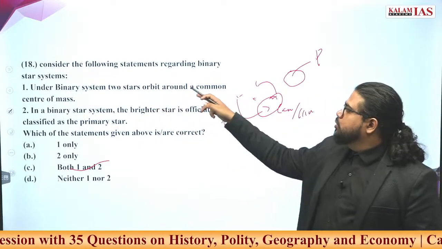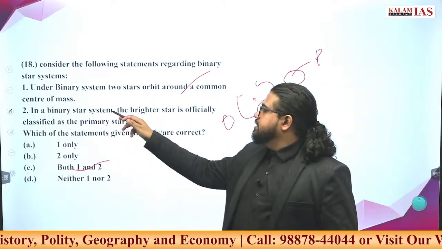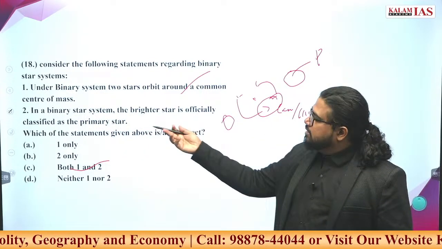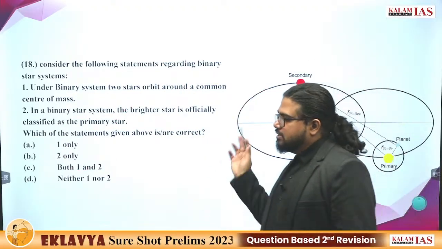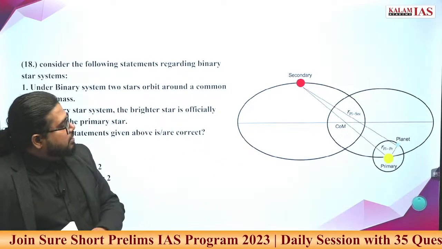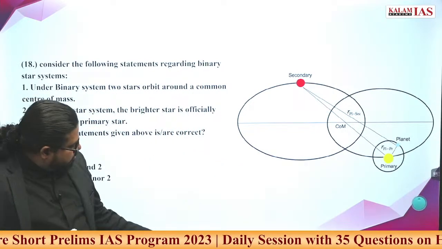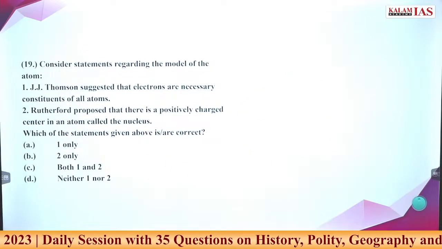In a binary system, two stars orbit around a common center of mass. Very much correct. In a binary star system, the brightest star is officially classified as primary. Both these statements are correct. This is a simple diagrammatic representation of a binary star system. Answer the 19th question first.